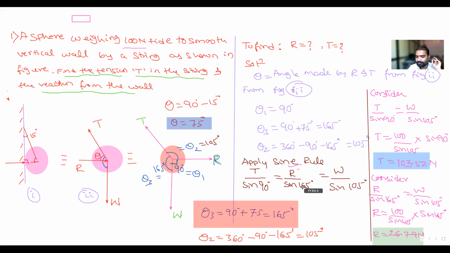Correct ना? Yes, sir. कितना force है? There are 3 forces. कितने angles है? There are 3 angles. Okay, so we can consider first 2 forces or second 2 forces or first and third term. Any 2 terms you have to consider and you have to solve. But there should be unknown 2 forces only. One should be purely known. Okay, ये weight और इसका angle पता रहने का. ये purely पता है तो we can find out the other one. Is it clear, everyone? Yes, sir.